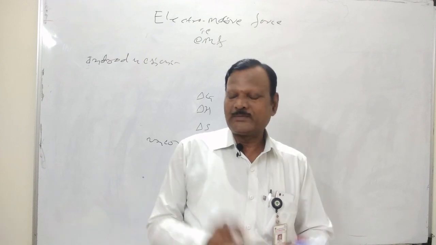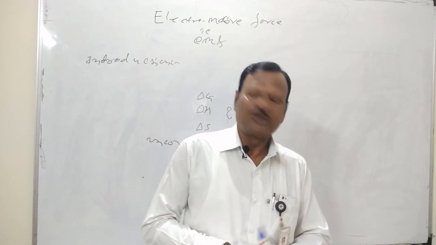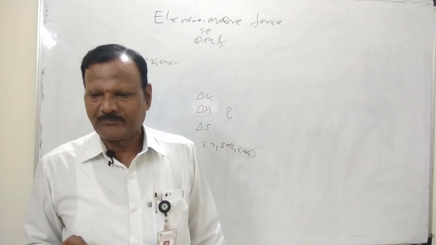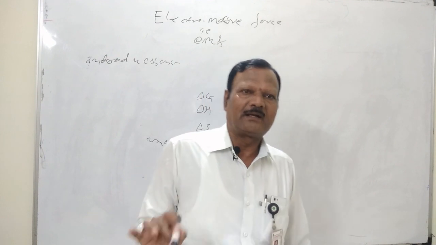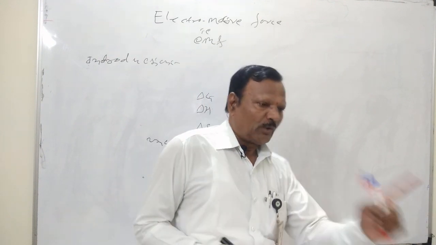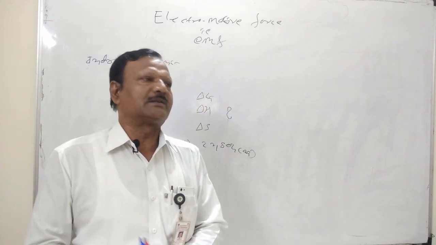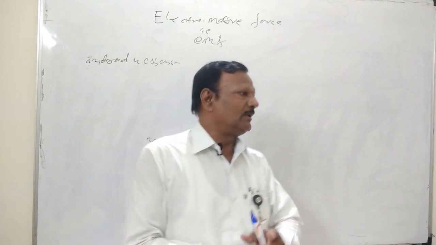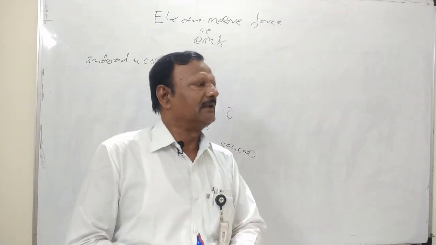Here two types of cells appear: one is the voltaic cell, and the second is the electrolytic cell. In an electrolytic cell, electrical energy is converted into chemical energy. In a voltaic or galvanic cell, chemical energy is converted into electrical energy.